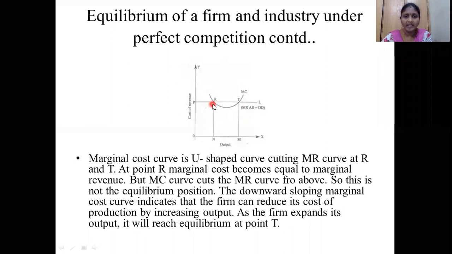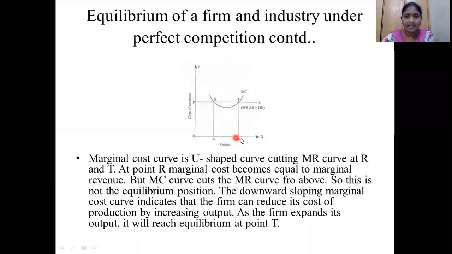At the beginning, the MC curve is cutting the PL line at a position called R. So at point R, the marginal cost becomes equal to the marginal revenue. Whenever it is cutting, the marginal cost is equal to the marginal revenue. But the curve does not stop there. It comes down, reaches up again, and cuts again at a position called T.